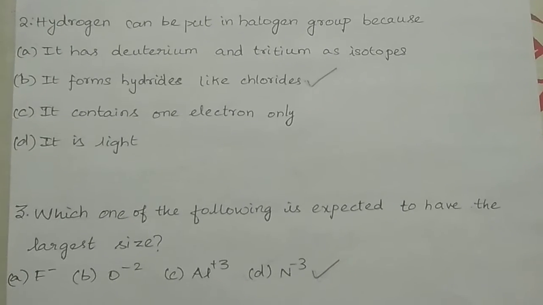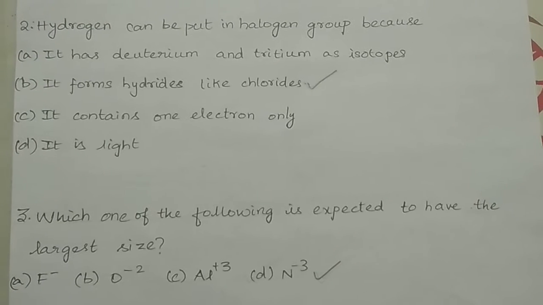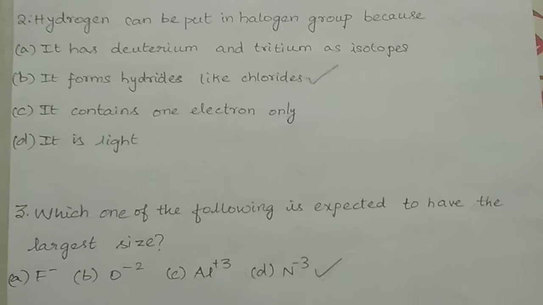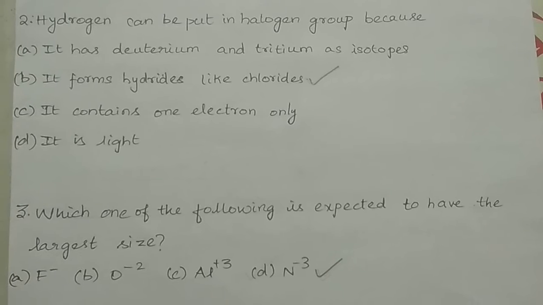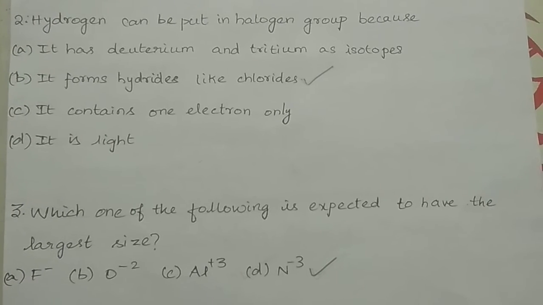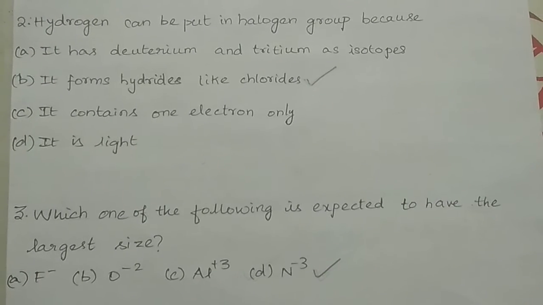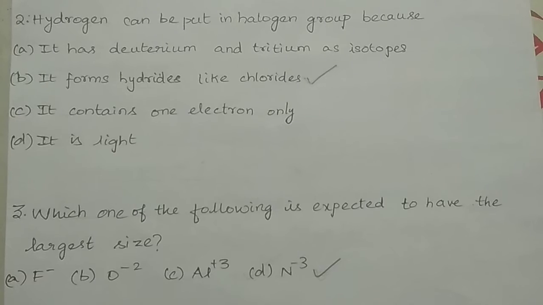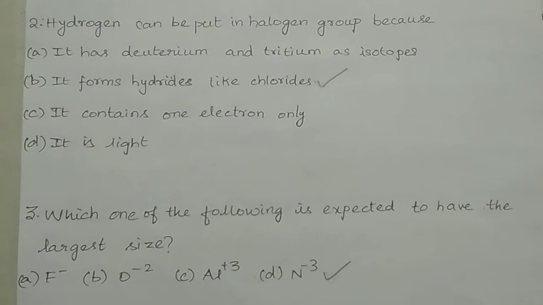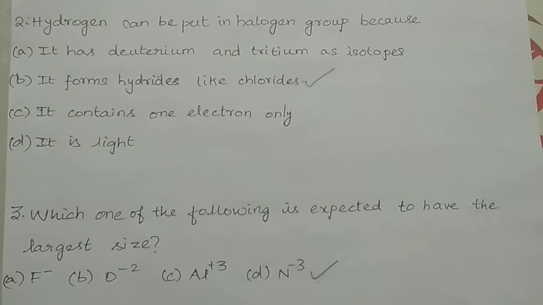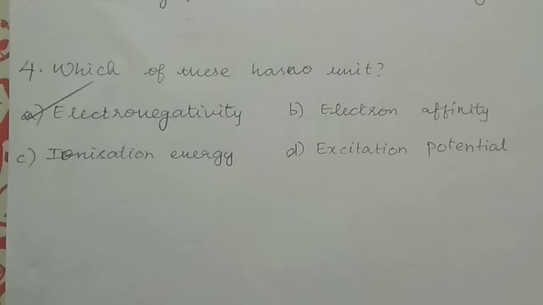Question number 3. Which one of the following is expected to have the largest size? Option A, F minus, option B, O2 minus, option C, Al3 plus, option D, N3 minus. The right answer is option D. As we know that the size of the anions is always greater than the size of the cation, we have 3 anions in the given options. Amongst the 3 anions, nitrogen has the highest number of electrons. Greater the number of electrons in ion formation, larger is the size of the anion. So, the right answer is option D.